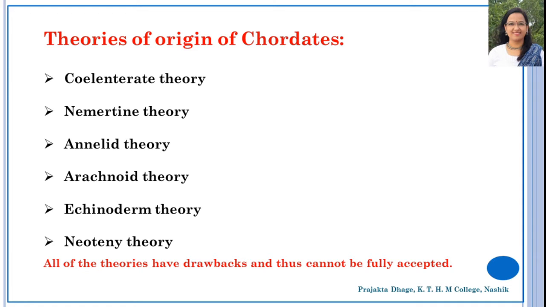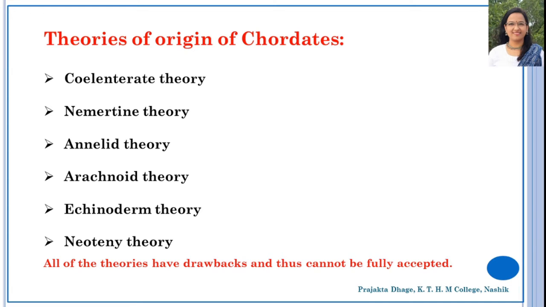This theory did not get much support as the advanced characters, which as per their assumptions were developed by the chordates, are also found in other invertebrates. So whatever they were calling advanced characters developed by chordates were also seen in other invertebrates, so there was nothing new in that.